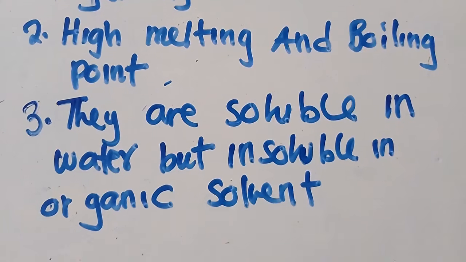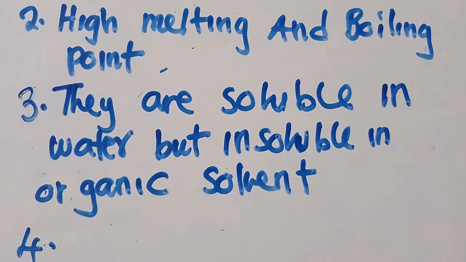Then the fourth one that we can talk about is that they conduct electricity. So I won't write this one. You can write it down. They conduct electricity in molten state. If they ask you why is it that they have got high electric conductivity, it is because they are made up of mobile electrons.